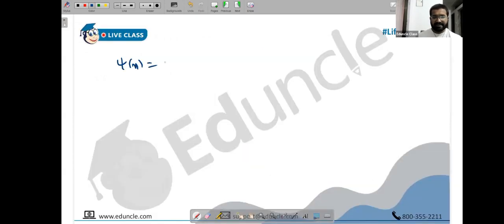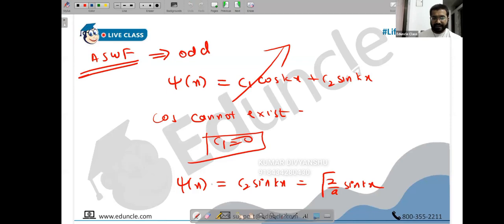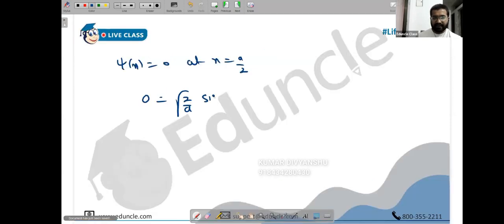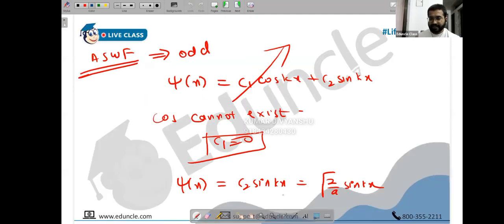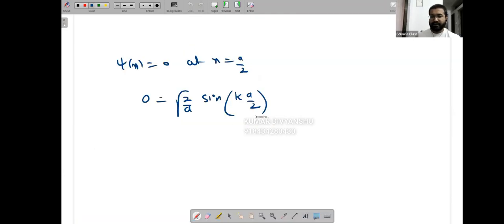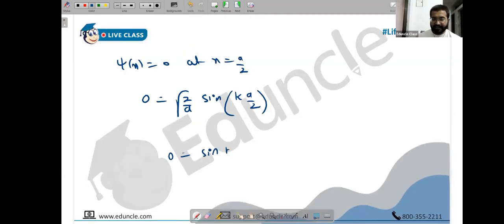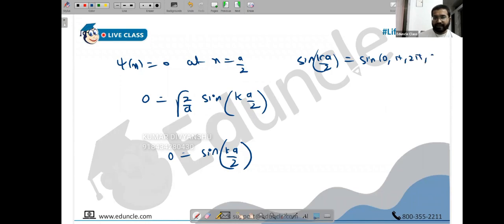Now let's again put boundary conditions. Again I will say psi of x becomes 0 at x equals a by 2. So on the LHS, psi of x becomes 0, root of 2 by a, sin of kx, so this is k into a by 2. People, tell me if you don't understand this. So 0 is sin of k a by 2. When does sine become 0 now? Sine becomes 0 at 0, pi, 2 pi, 3 pi, and goes on.